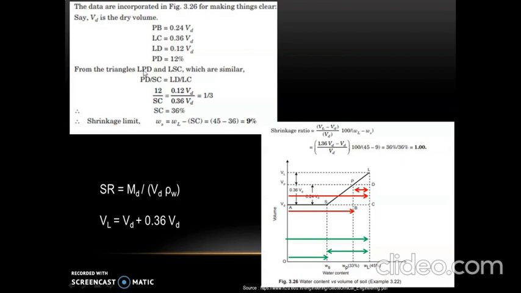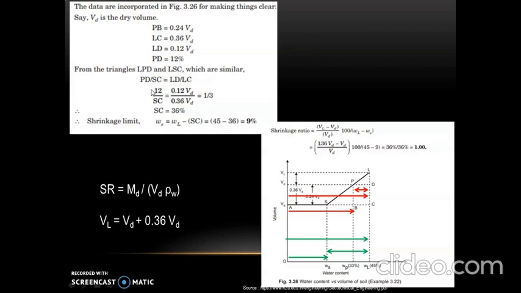So considering both triangles, we can write the equation as PD, that is the horizontal dimension of LPD, divided by the horizontal dimension of LSC, that is SC, equal to the vertical dimension of triangle LPD, that is LD, divided by the vertical dimension of triangle LSC, that is LC. So we write LD divided by LC.